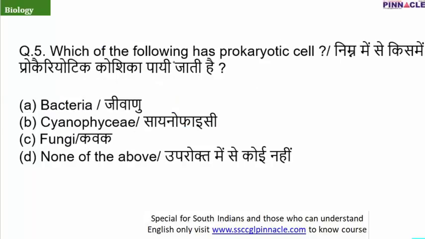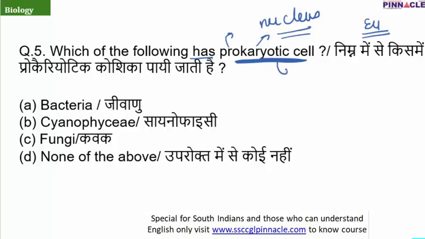Now question number 5: which of the following has prokaryotic cell? What do you understand by prokaryotic? Pro means primitive and karyon is another name for nucleus. So you have to identify the organism where the nucleus is of primitive type. There are some differences between eukaryote and prokaryote. In prokaryotic cell, the nucleus is not enclosed within a nuclear membrane. That means nuclear membrane is absent.